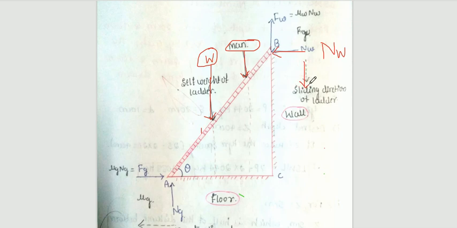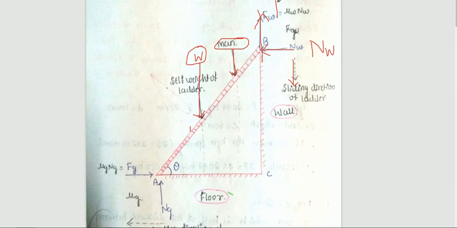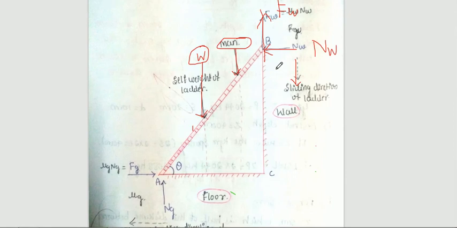Whenever you place the ladder, it always has the tendency to move downward, not upward. You may observe this whenever you are climbing a ladder. Therefore we write the friction force opposite to the direction of motion, represented by Fw at point B, at the wall.